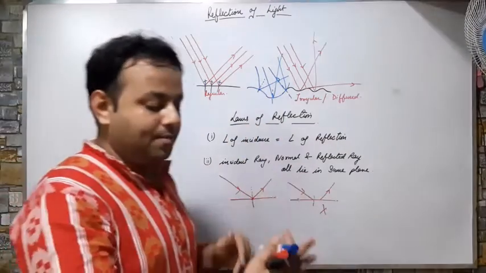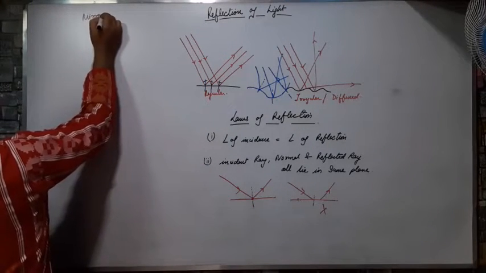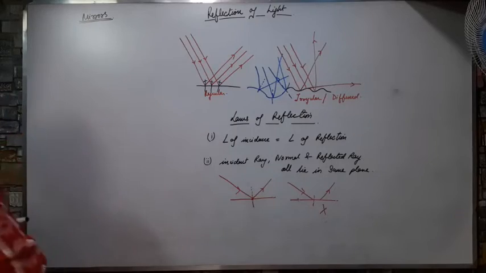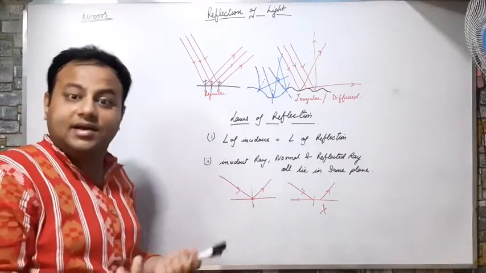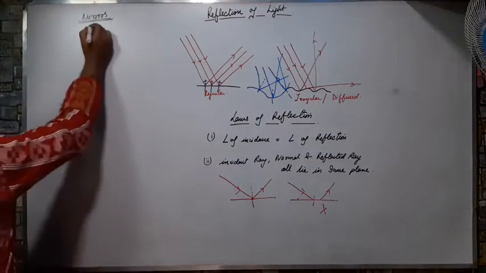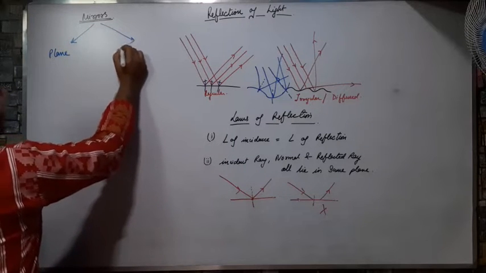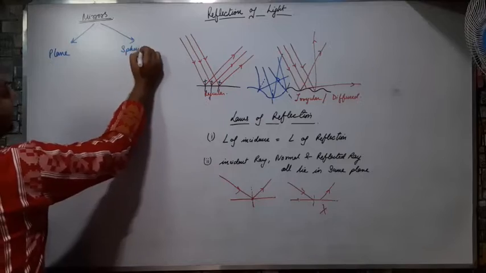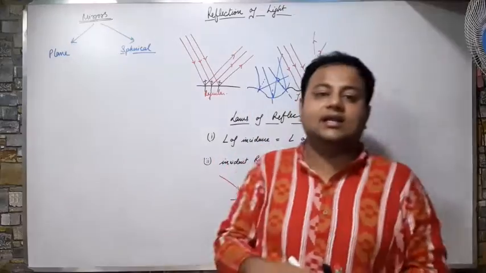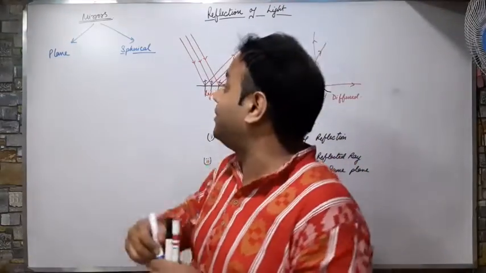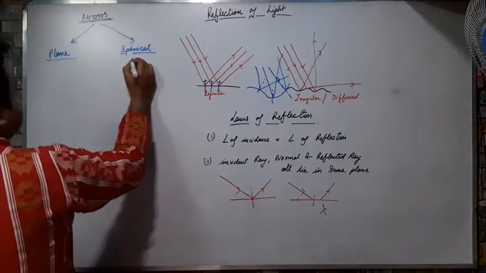Right? Now mirrors. You have to learn about mirrors. Can you tell me how many types of mirror you know? Some will say, sir, the mirror we look into is a mirror, no? There are two kinds of mirrors. What are those? They are the plane mirror and spherical mirrors. Plane mirror means the mirror that we use in our day-to-day life, to see our face. And spherical mirrors are curved like this. These are the spherical mirrors.